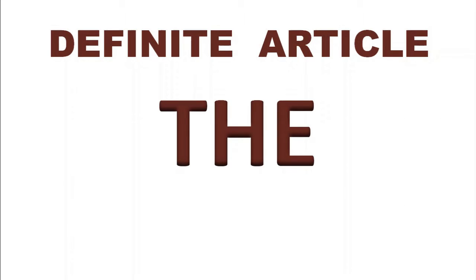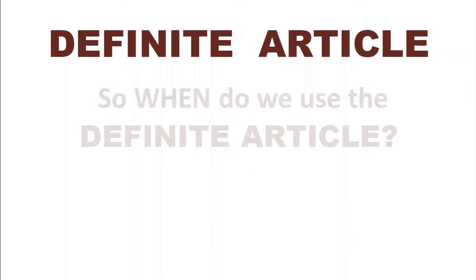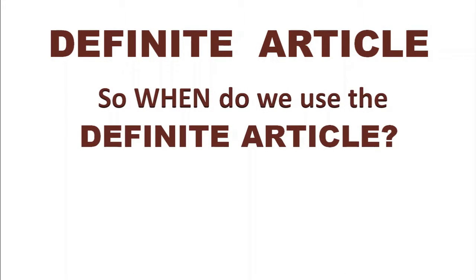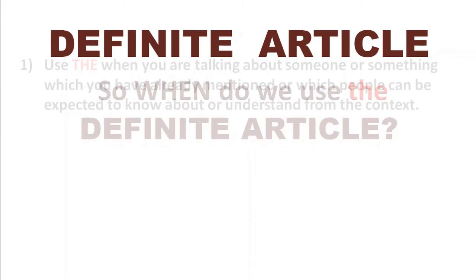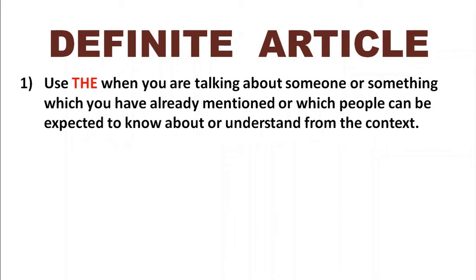So now we're going to talk about the definite article, the, which is where we started from. Now, when do we use the definite article? This is a little bit more complicated. There are 4 rules, but they're all interconnected. So rule 1 is use the when you're talking about someone or something which you have already mentioned or which people can be expected to know about or understand from the context. So let's have a look.